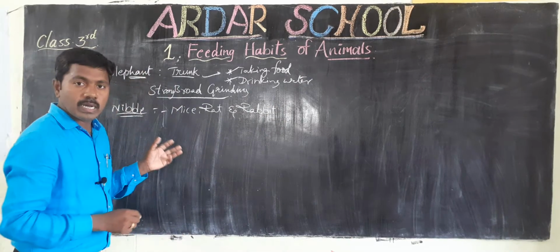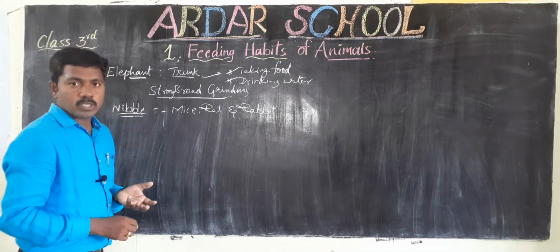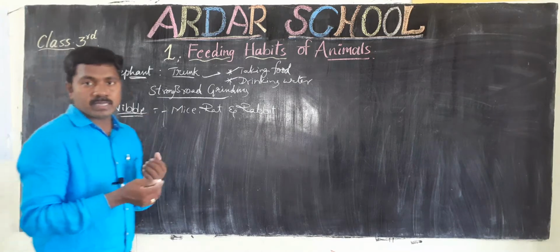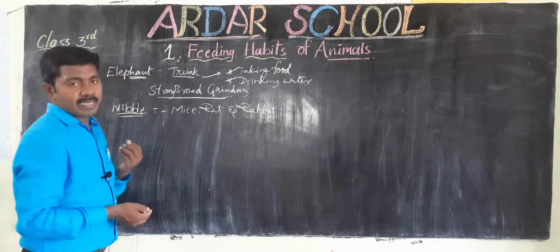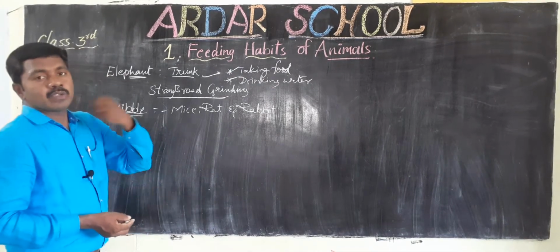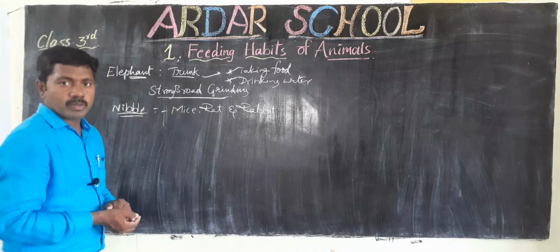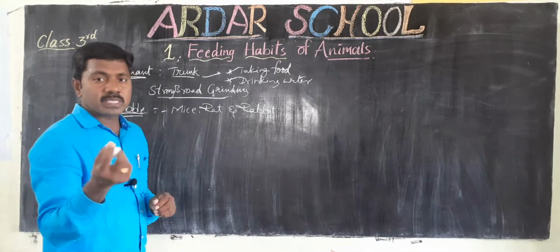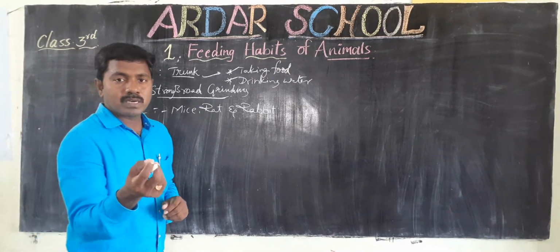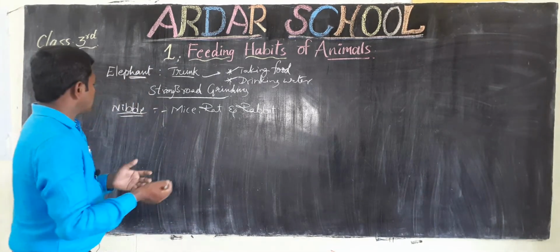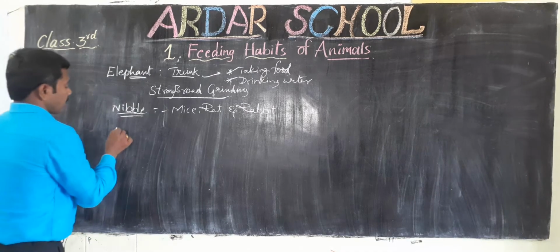These animals have sharp front teeth. With the help of these front teeth, they can nibble their food. After that they swallow it. Okay children, nibbling means eating small bits of pieces. Next one, some animals lapping.